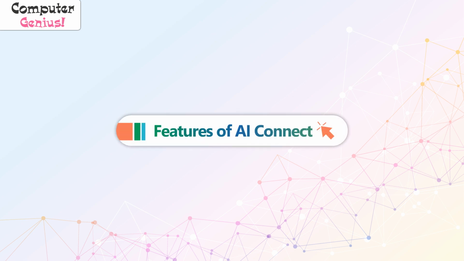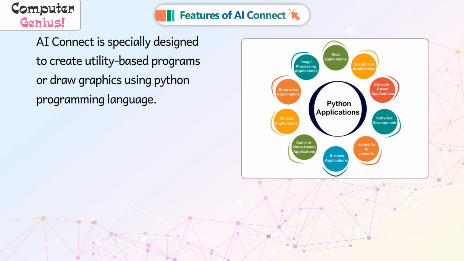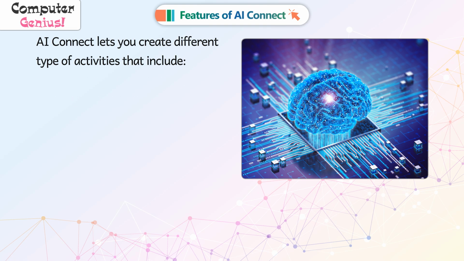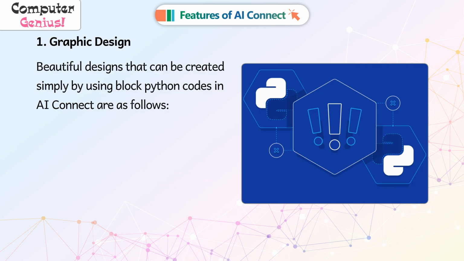Features of AI Connect. AI Connect is specially designed to create utility-based programs or draw graphics using Python programming language. AI Connect lets you create different types of activities that include graphic design. Beautiful designs that can be created simply by using block Python codes in AI Connect are as follows.